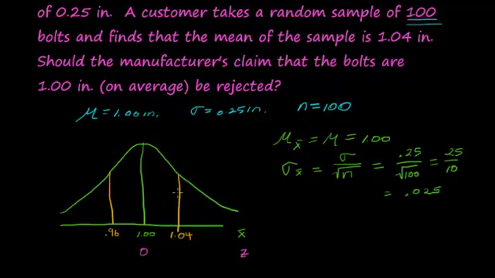0.96. So we're just saying, is it exactly 1? Is the true population mean 1? Well, it could be higher, as they found in their sample. But again, it would not be 1 if it was also lower by the same amount. So we actually want to get the sum of these two areas. So we need z-scores for both of these values for our sample mean.